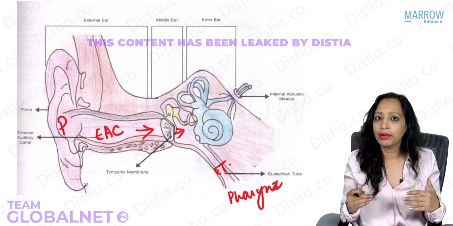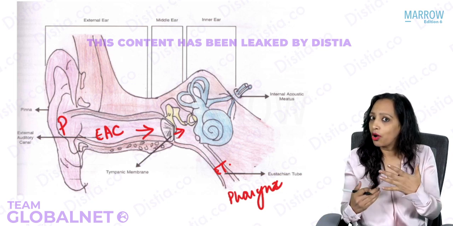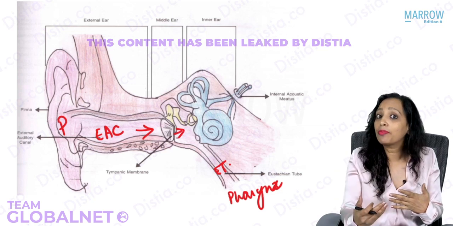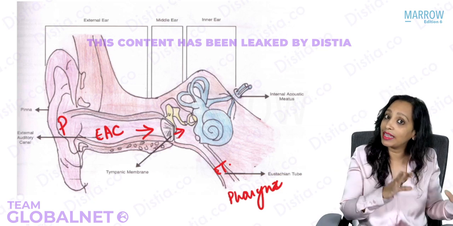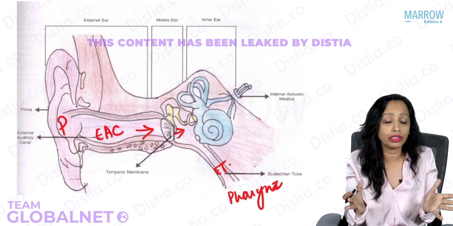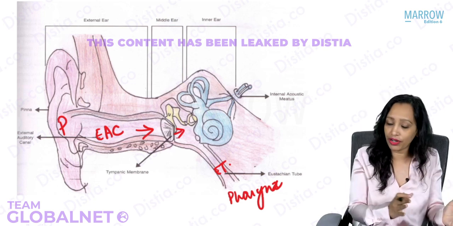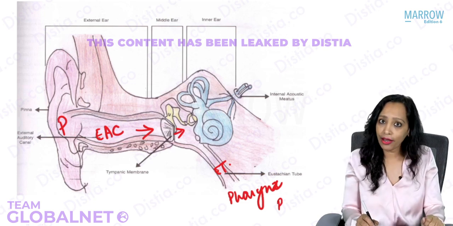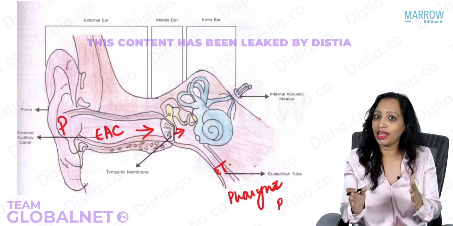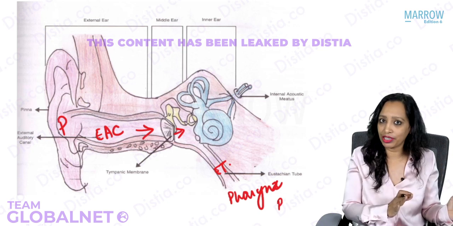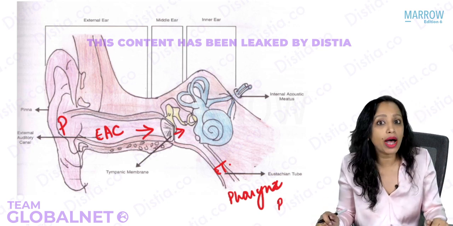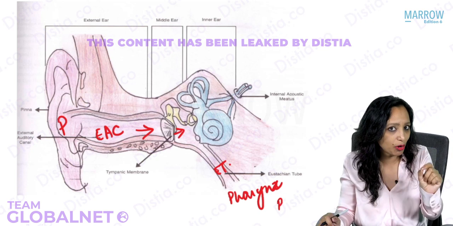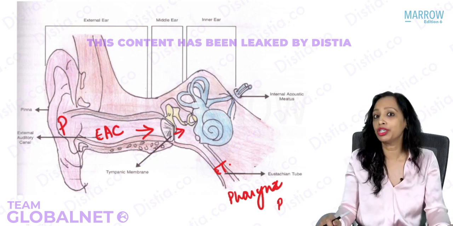Yes, what the eustachian tube does is, because of ventilation, the middle ear pressure is maintained as the same as the ambient pressure outside, same as the pressure of the external auditory canal, same as the pressure of the air pressure in the pharynx. So if the middle ear pressure is less than the outside pressure, in any patient who has come to us with decreased hearing, we know where is the problem. The problem is in the eustachian tube.